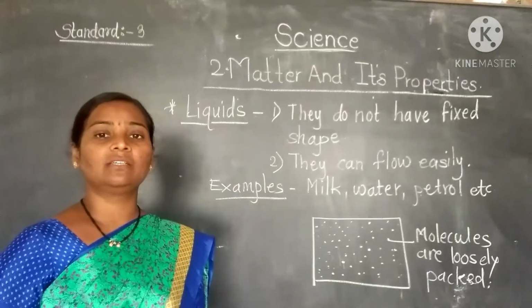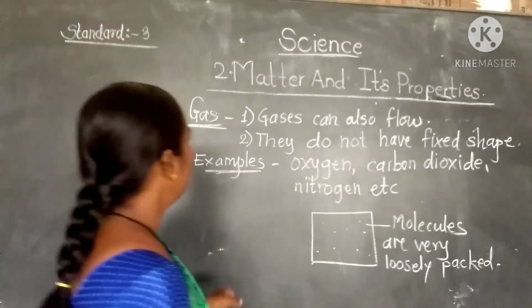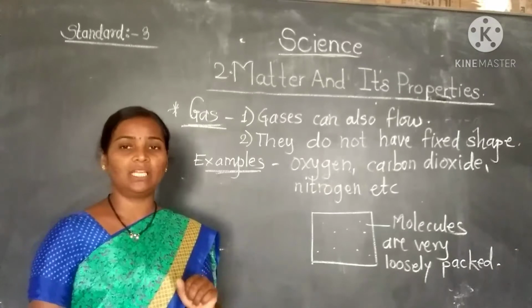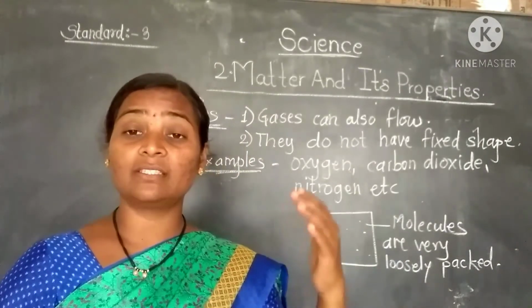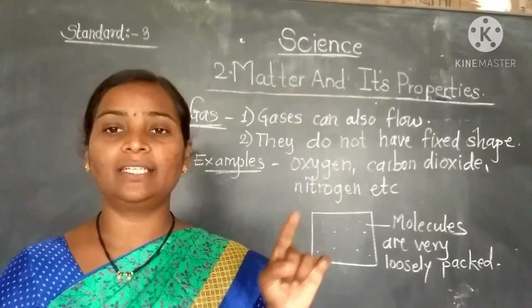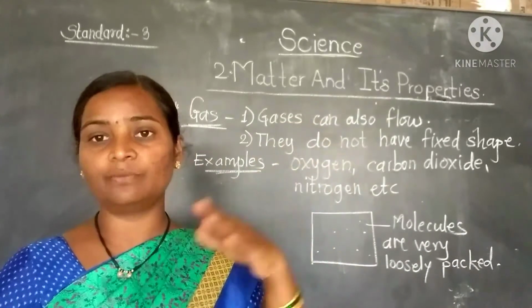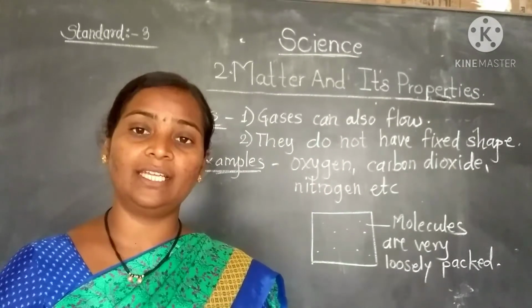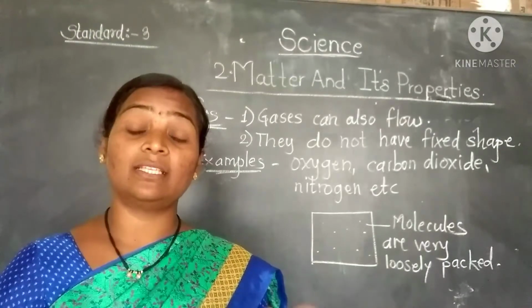Now we will see the properties of the gas. Gases are available around us. See students, around us there is air. We say that air is here. When we switch on the fan, at that time we feel the air. When we go outside, we can see the leaves of the plants moving. By that we can say yes, air is around us.